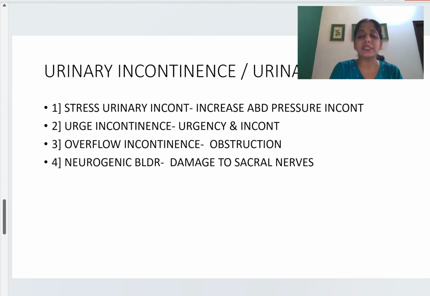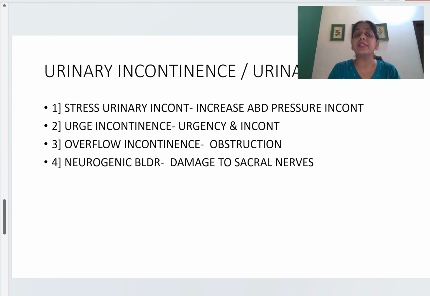So what is stress urinary incontinence? Urinary incontinence means urine leakage not at the appropriate time. When this urinary leakage is associated with stress, stress here doesn't mean mental stress. Stress here means increased abdominal pressure.